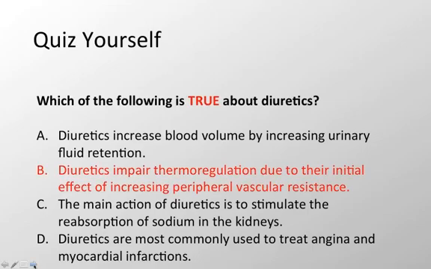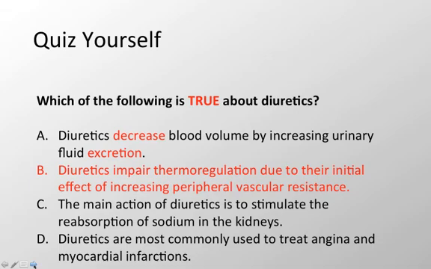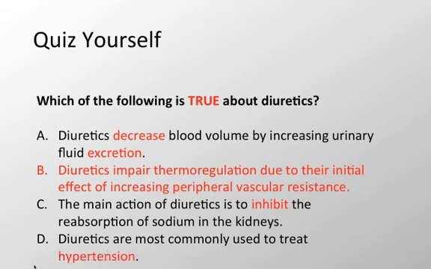None of these is true. Diuretics decrease blood volume by increasing urinary fluid excretion. They accomplish this by inhibiting the reabsorption of sodium and chloride in the kidneys, and they are most commonly used to treat hypertension.